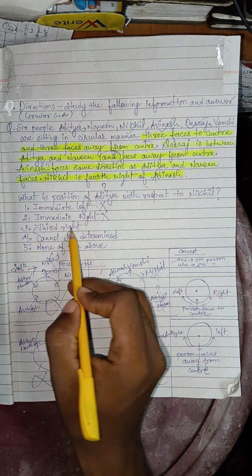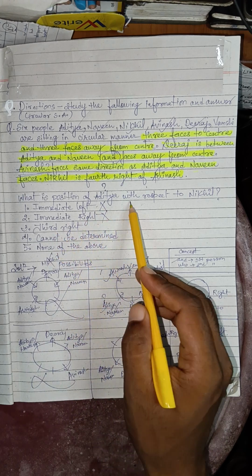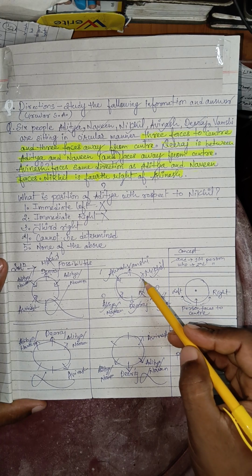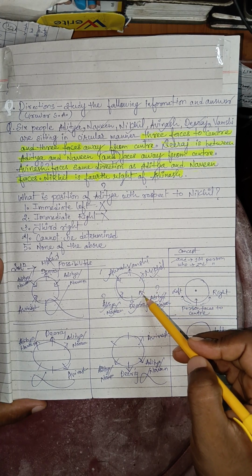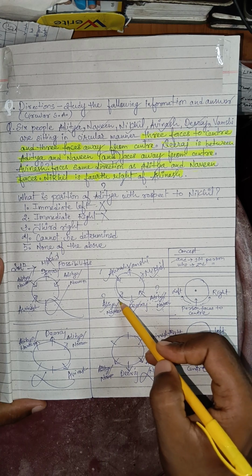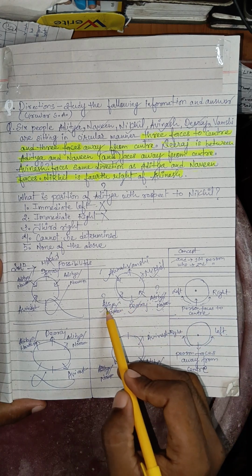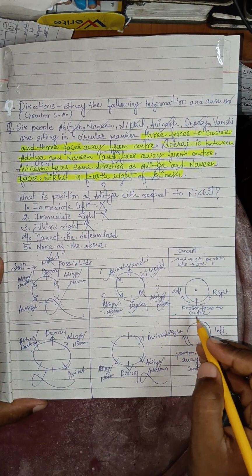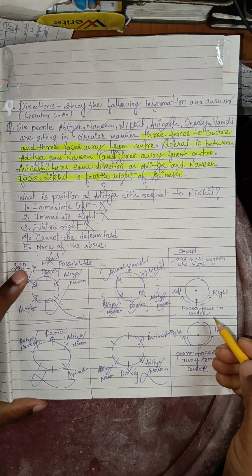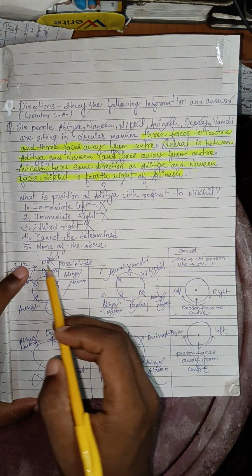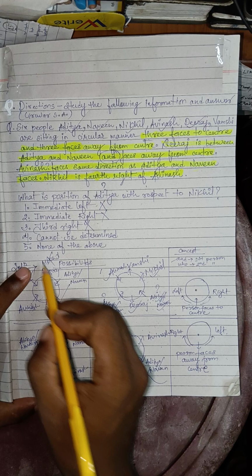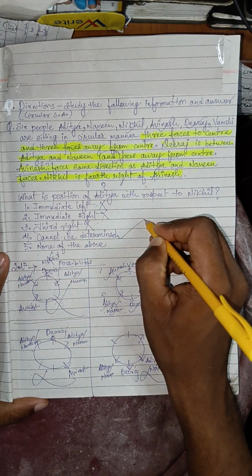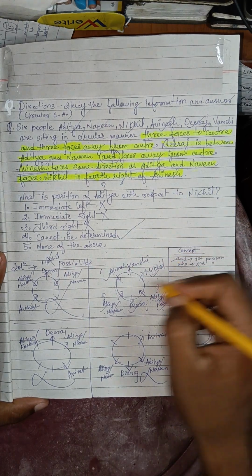We go to the third option: Aditya is third right with respect to Nikhil. This is Nikhil, this is first right, second right, third right. In the third right there is Aditya, but there is also Naveen, so it is also not the answer. And none of the above is the answer, so the correct option is cannot be determined, Option 4.